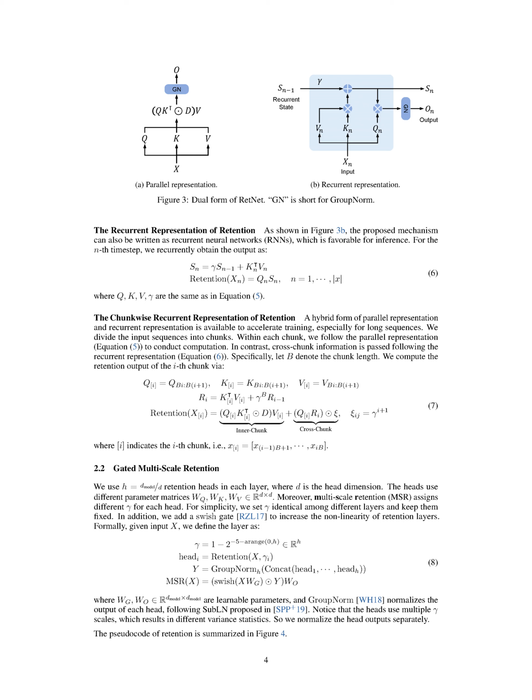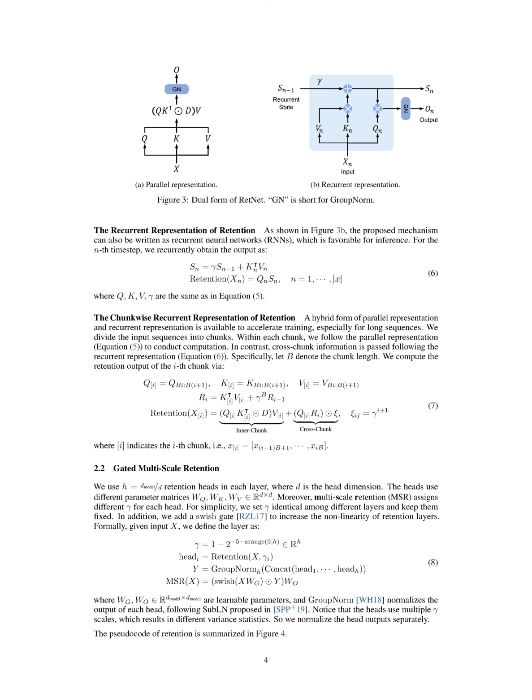We then calculate R_i as the sum of the product of the transpose of K_i and V_i and gamma^B times the previous R value. The retention of X_i is then calculated as the sum of two terms: the product of Q_i, the transpose of K_i and V_i, which we call the inner chunk, and the product of Q_i and R_i, which we call the cross chunk.